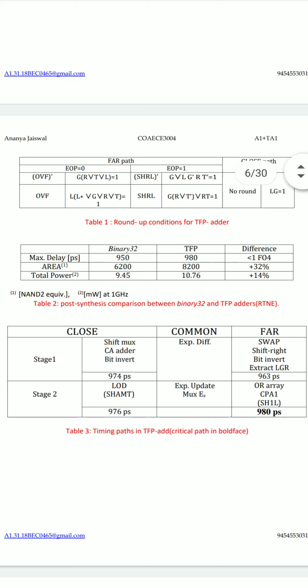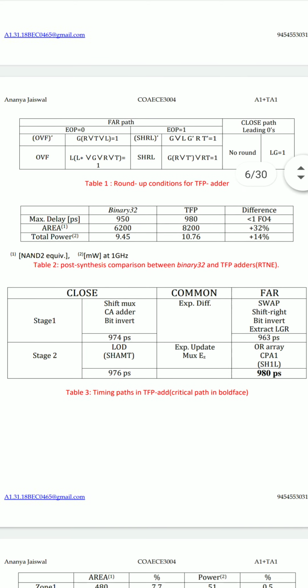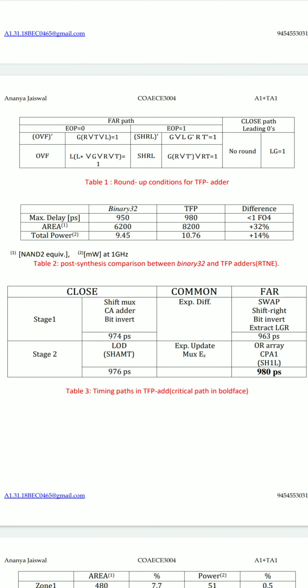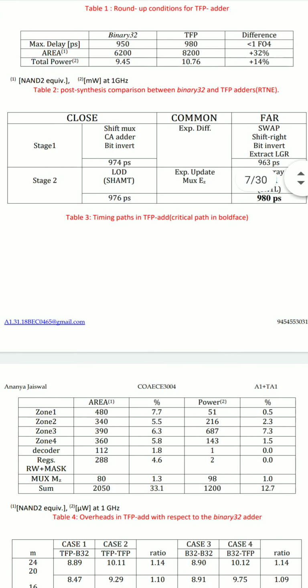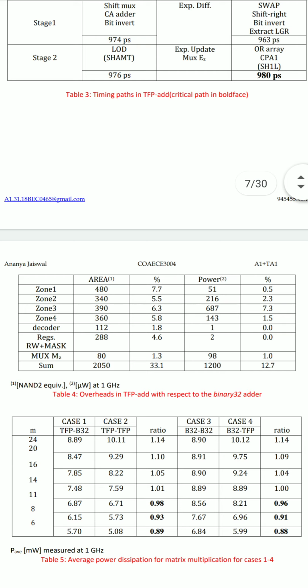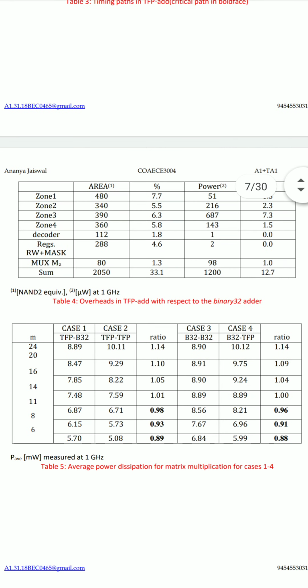Table 3, as shown, gives the timing paths in the TFP add, which comprises of stage 1 and stage 2, and the different functions have been shown as following through the table. Moving on, we have table 4 to give the overheads in TFP add with respect to the binary 32 adder, and table 5 giving us the average power dissipation for matrix multiplication for cases 1 to 4.